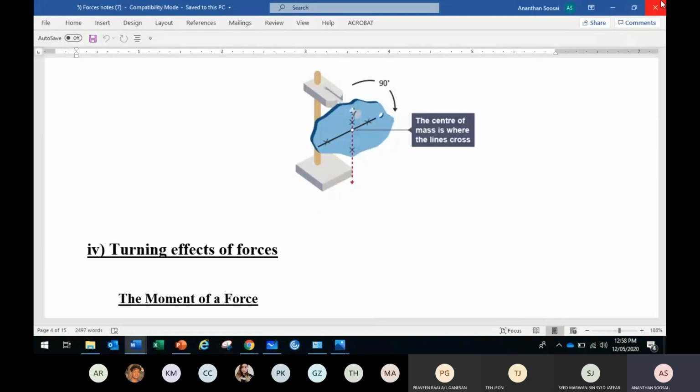Upthrust is one of the most important forces. Can I say upthrust opposes movement? No, upthrust just acts upwards. That's it. It does not oppose movement. You just want the object to move upwards. Friction and viscous force oppose movement.